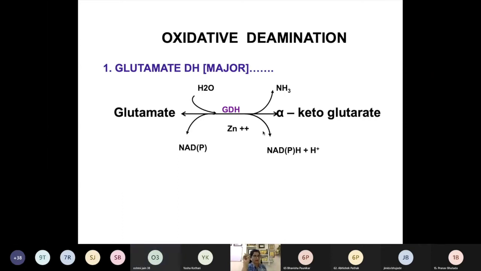Reversible. Yes, please remember that this reaction is reversible. So you can see if the glutamate concentration is more, it will go to this side and there will be production of alpha ketoglutarate.